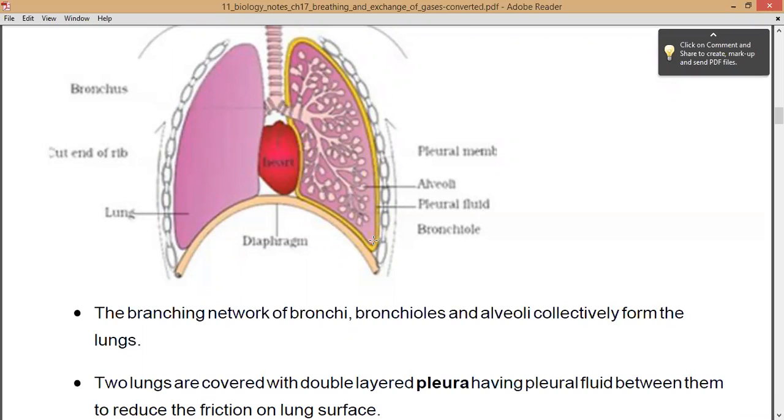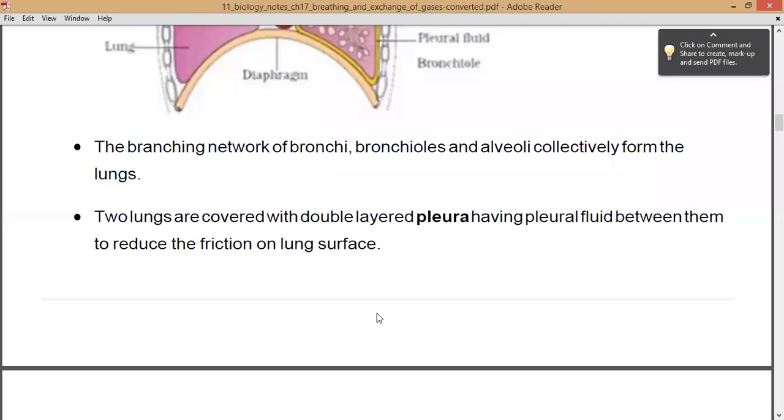This pleural fluid is present in order to reduce the friction on the lung surface, because the continuous breathing process is taking place. So more pressure is not exerted on the lung surface. For this reason, there is this pleura layer which contains pleural fluid. This does not allow the lungs to get shock from the pressure exerted on them, right?